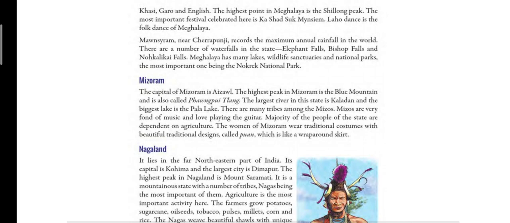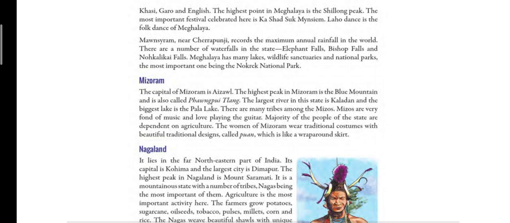So, which place receives maximum rainfall? Mawsynram receives maximum rainfall in the world, and Meghalaya also has many waterfalls, national parks, as well as wildlife sanctuaries.